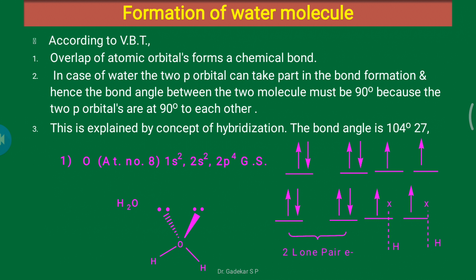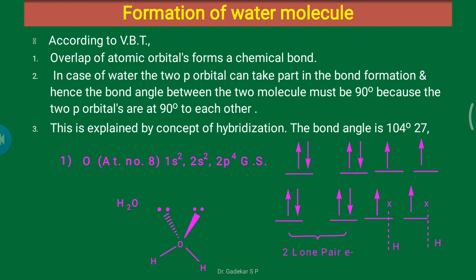For example, the oxygen atom has atomic number 8, and its electronic configuration is 1s2, 2s2, 2p4. This is the ground electronic configuration; we do not represent the 1s2 electrons here, only 2s2, 2p4. The p orbitals contain two unpaired electrons in the ground state.